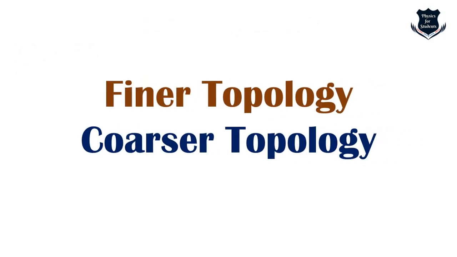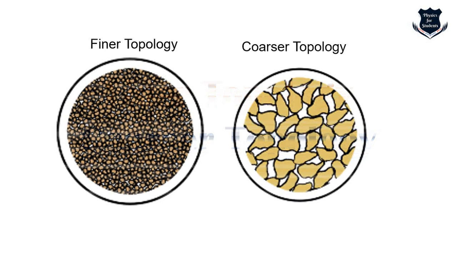Okay, now what we come to is finer and coarser topology. These are all related to what we have learned. Now this figure, although these are small grains, gives you a basic idea of what a finer and a coarser topology is. If I take T1 and T2 as the two topologies, you can see in the figure that the left hand side grains are much finer than the right hand side grains. So it is a kind of visual understanding.